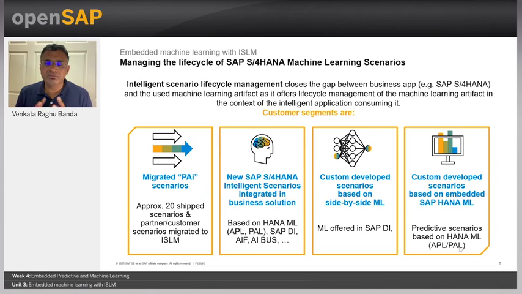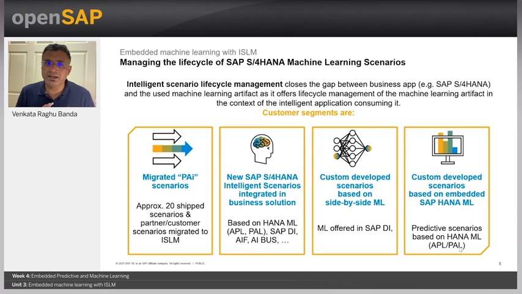Here, let us briefly discuss how we manage the lifecycle of the SAP S/4HANA machine learning scenarios. That is one of the important aspects which we are addressing with ISLM. With ISLM, we are offering a framework which closes the gap between building these ML scenarios and making them available in a streamlined way.